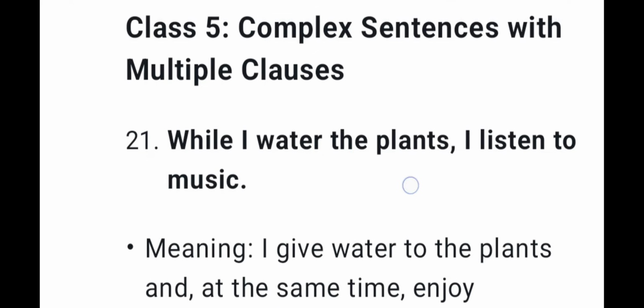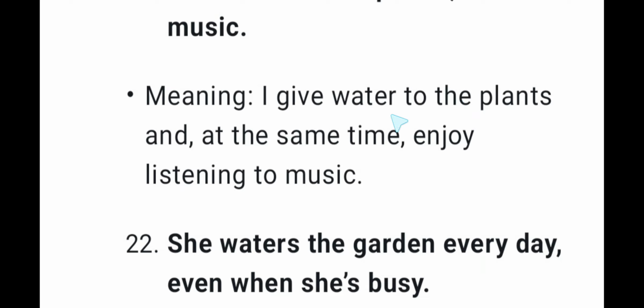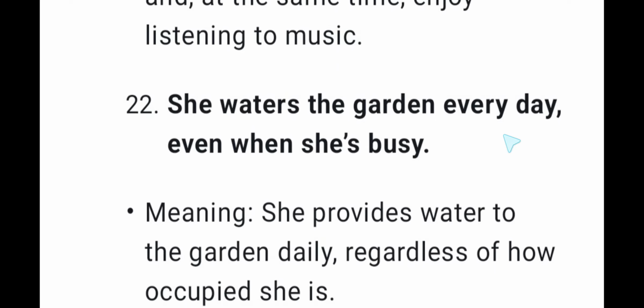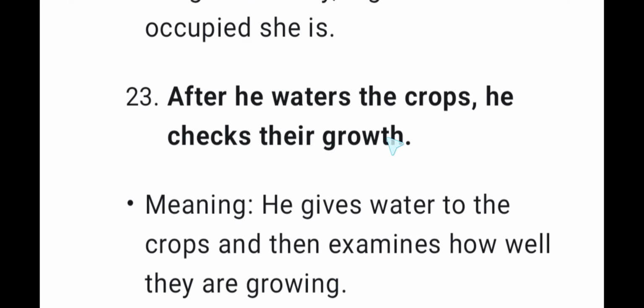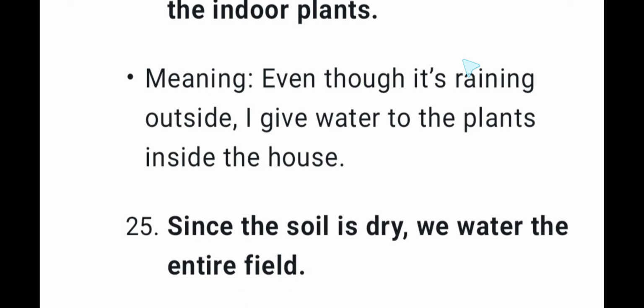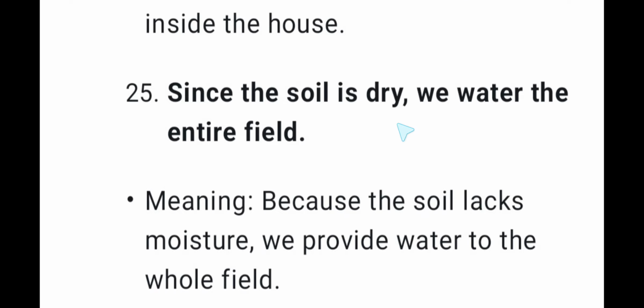While I water the plants, I listen to music. She waters the garden every day, even when she is busy. After he waters the crops, he checks their growth. Although it is raining, I still water the indoor plants. Since the soil is dry, we water the entire field.